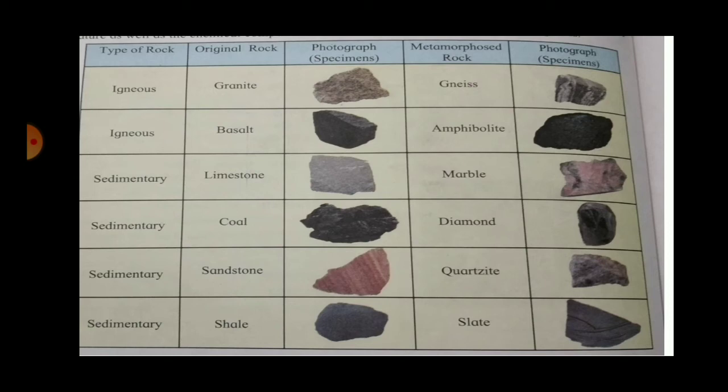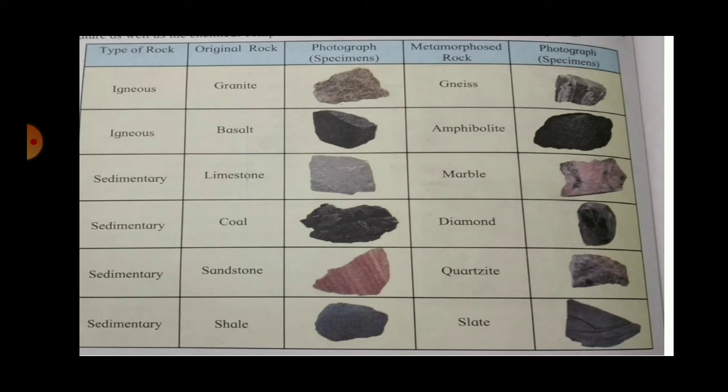Coal is a type of sedimentary rock. It will be changed, it will be metamorphosed into diamond. Sandstone is a sedimentary rock, gets converted into quartzite. Shale is a sedimentary rock which is converted, which is metamorphosed into slate.